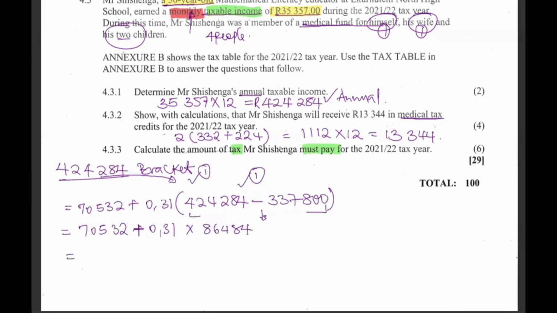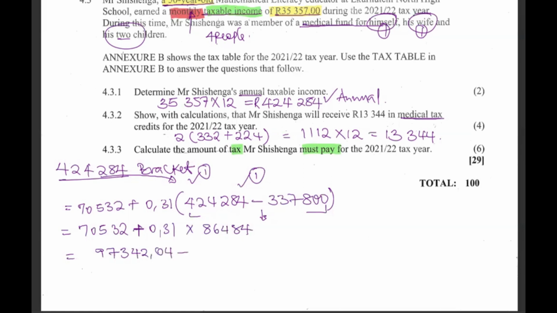Put everything into the calculator, and you see the answer you get, which becomes 97,342 rands 4 cents.